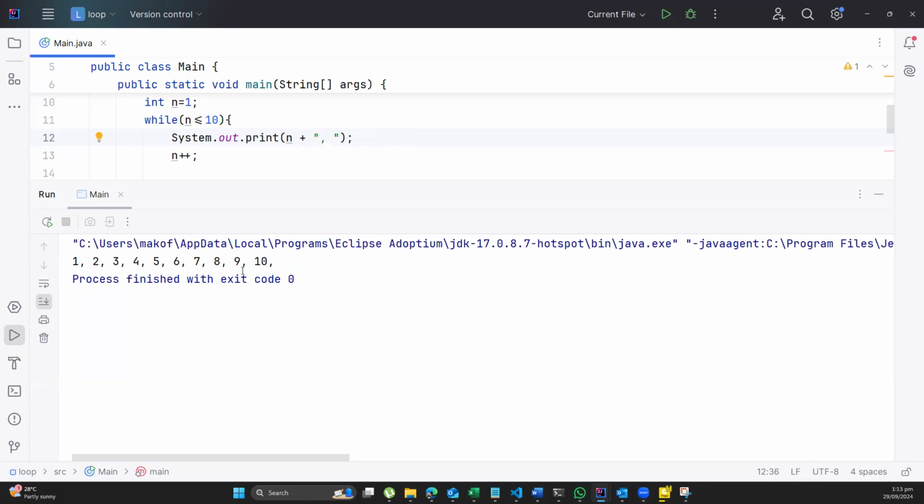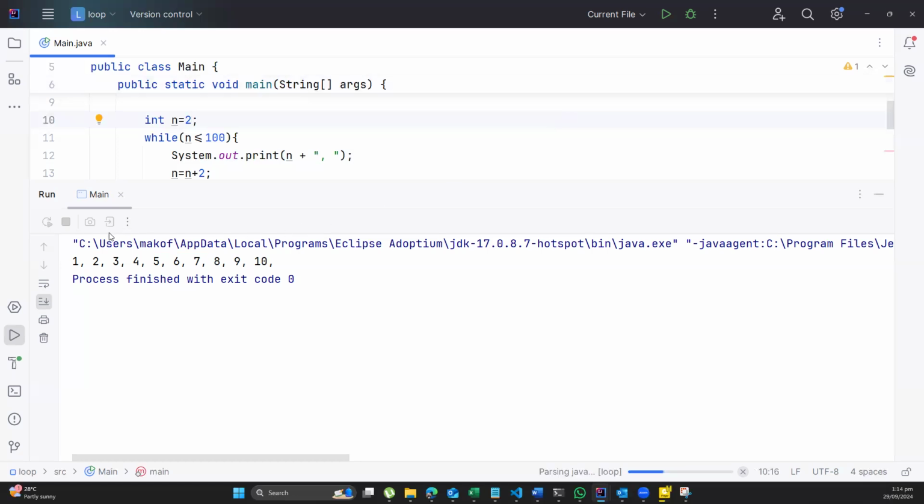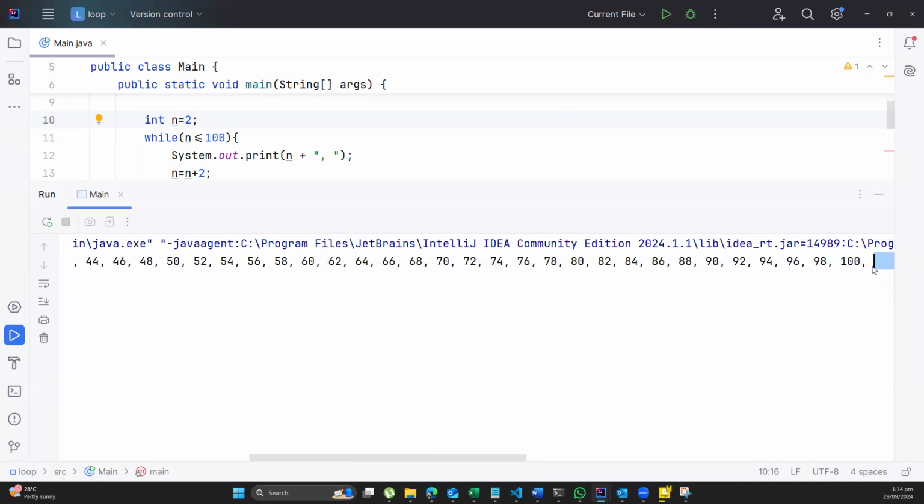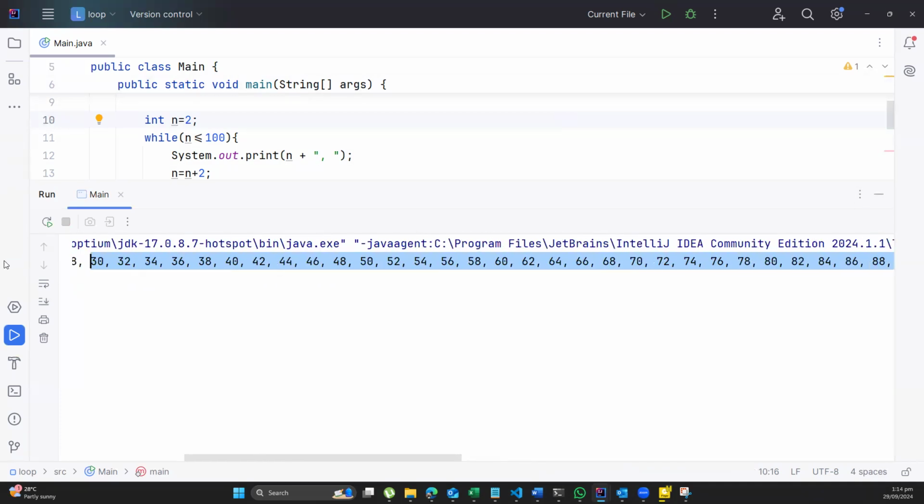So if someone asks you, oh, display the first 40 numbers, or better still, display the first 100 even numbers. I could just put 2 here. Over here, I would say n is equal to n plus what? 2. Then in here, I would change this one from 10 to 100 so that I know that it will start from 2 and each time it will increase by 2. When I press this, I'll see I have 2, 4, 6, 8, and it goes up to 100, and then it stops. So I've displayed the first 100 even numbers.